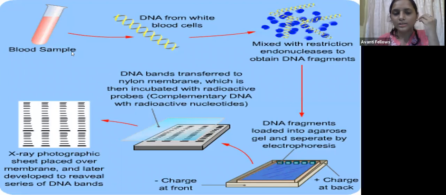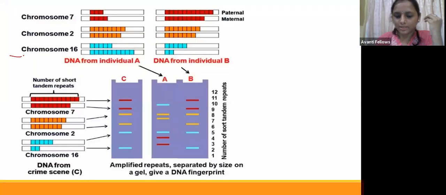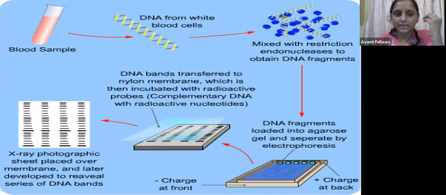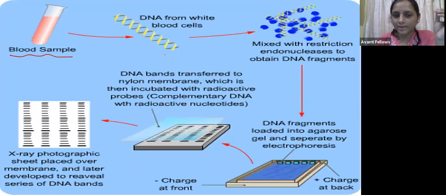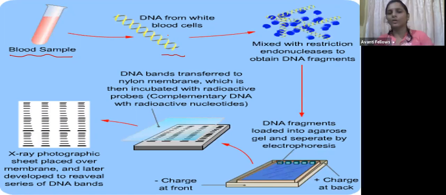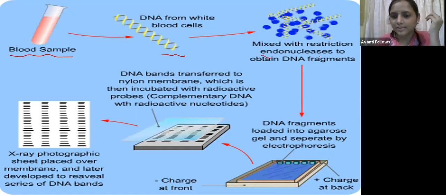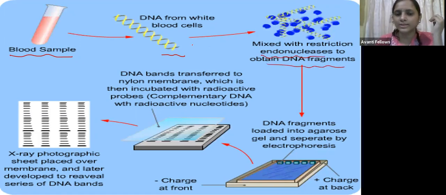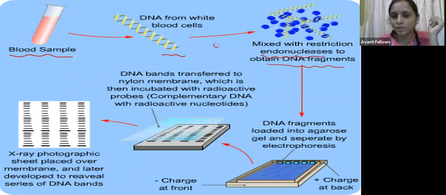So we are going to check one sample of DNA. For example, we have taken blood and extracted the DNA from that. From this DNA, we are going to cleave the DNA into fragments. For this cleaving purpose, we add the restriction endonuclease, also called molecular scissors. It is going to cut the DNA into fragments, cutting the double strand. Okay, so now what will happen, guys?